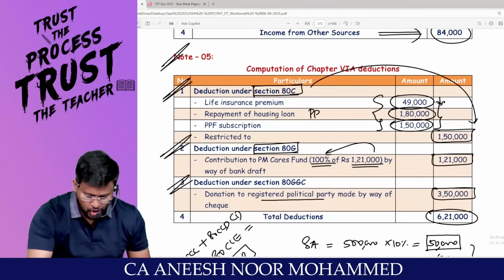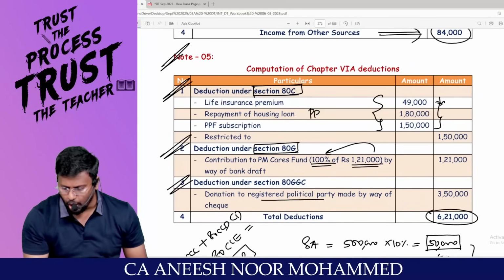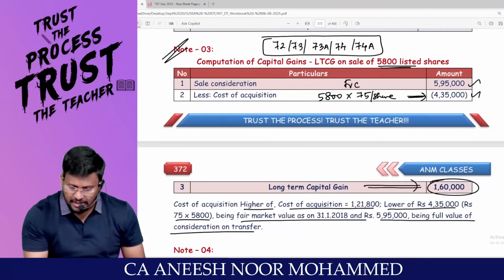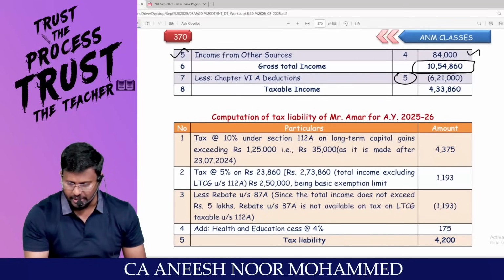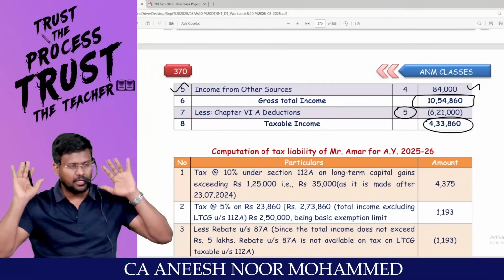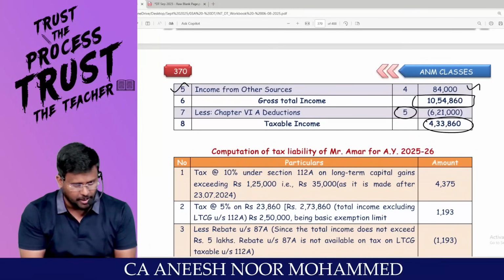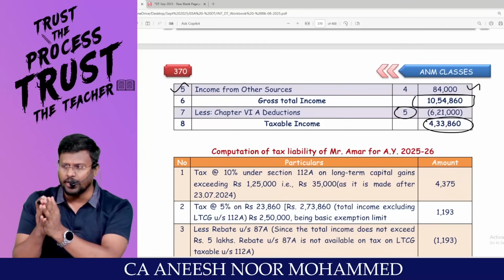And 80G and 80GGC are outside the scope of 80CCE. Hence, this person is entitled to claim 6,21,000 rupees as Chapter 6A deduction. So the taxable income will be 4,33,860. Up to this pakka. Now, I have to calculate the tax payable. Sir, the question specifically said that he is not interested in the default tax regime.